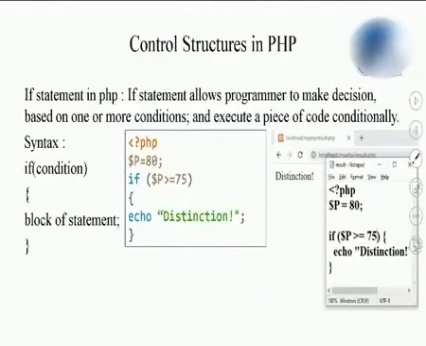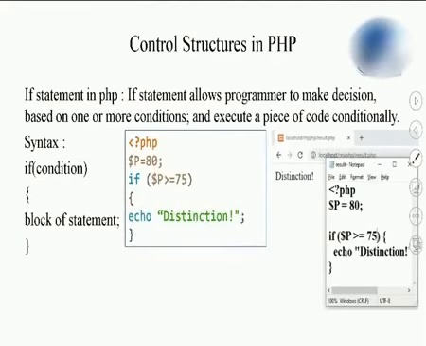Students, let us learn the control structures. In PHP, the control structures provided are the if-else statement, as well as only if you can make use of. This is a simple if statement which we have learned in JavaScript as well. Students, the only simple change is that there is a dollar symbol for a variable. Otherwise, the syntax of the if statement is similar to JavaScript. It's easy to write an if statement by using curly brackets. Observe over here, echo is used instead of document.write for printing on your web page or output.